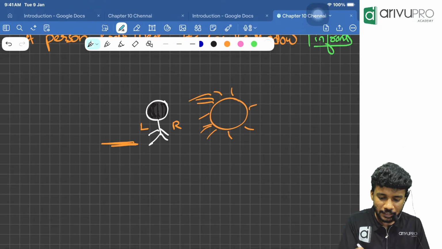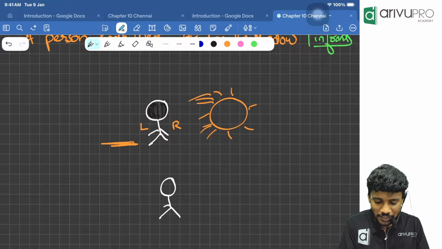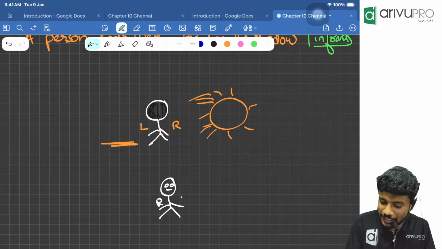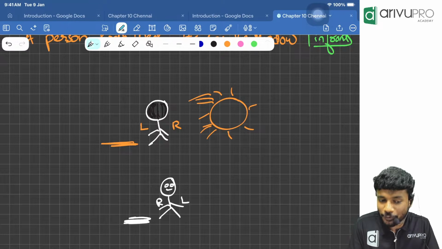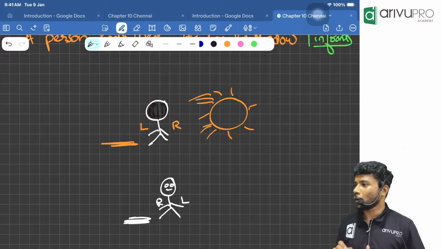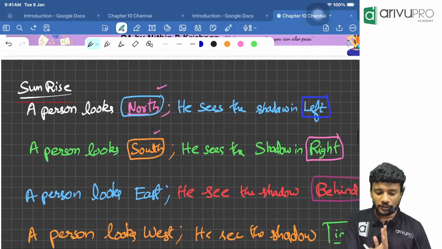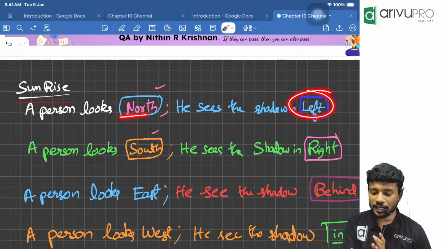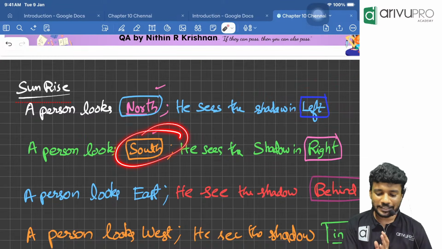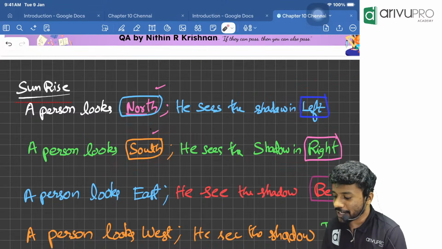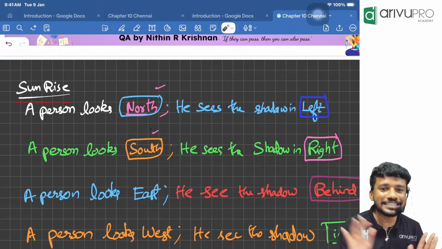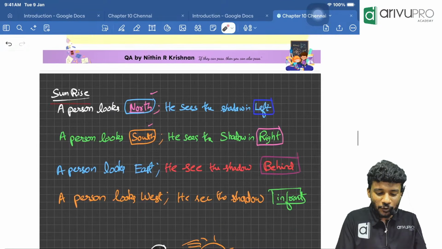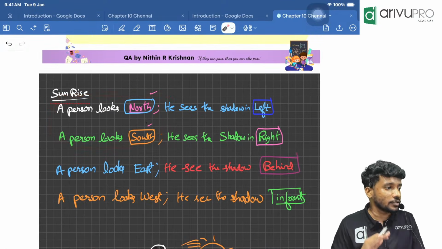Now think about the man looking towards the south direction. South direction means we will see his face, not his hair. This is his right side and this is his left side. Where will the shadow be? The shadow will be on the right. Okay. Keep a note, people. These are the first 2 points which are more important. A person looking north will see the shadow on the left side. A person looking south will see the shadow on the right side. That is required. Just keep it in your mind. Are you ready for some questions? If you know these 2 topics itself, you can solve all the questions.